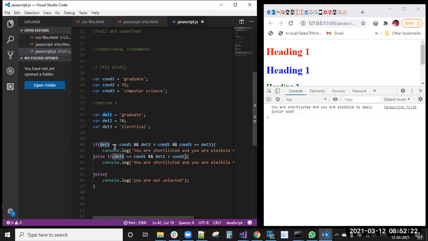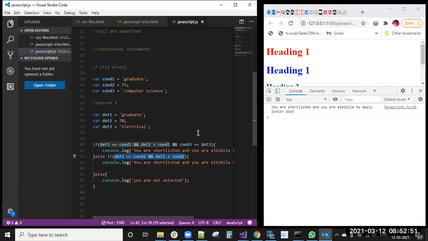And this condition three is failing, right? I told you, in the true conditions, if any one condition fails, it will go to the else condition. Similarly here, the if condition failed, so it came to the else if. If, else if, else if, however many else ifs there are, after that we come to the else condition. Now the else if condition came. Here, two details are matching.